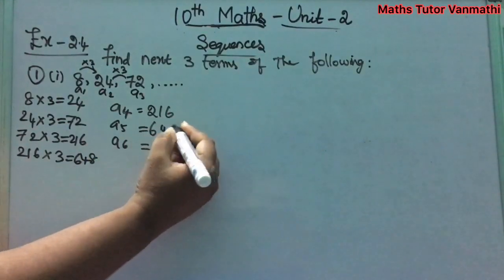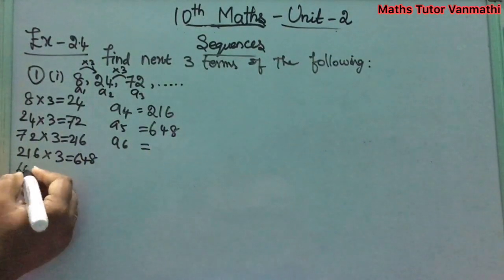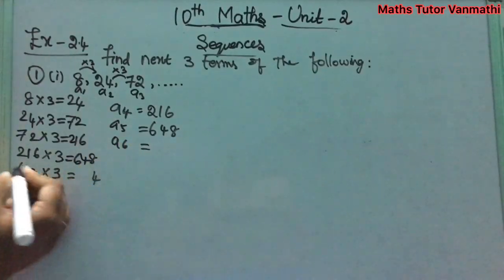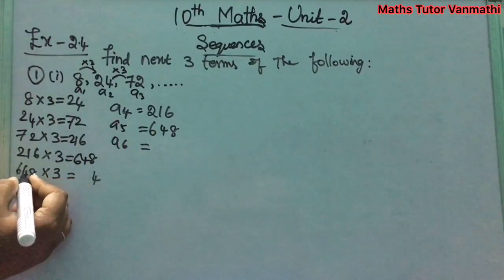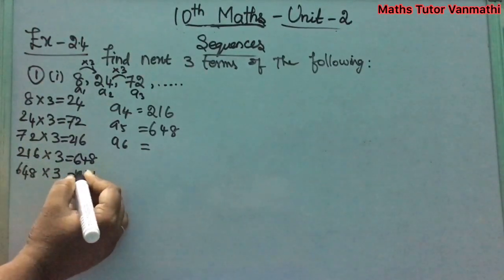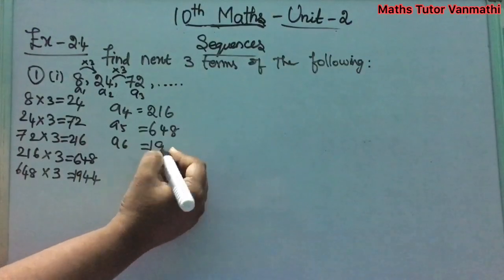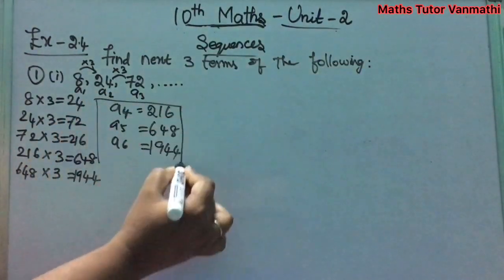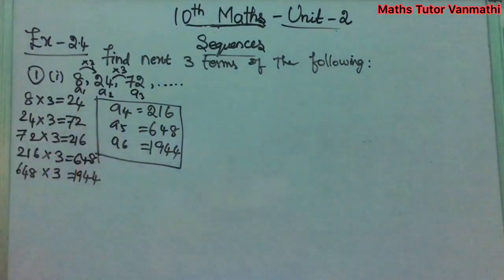So 648. And again 648 into 3 gives A6: 3 eights are 24, 3 fours are 12, 13, 14, and 3 sixes are 18 plus 1, 19. So 1944. So these were the other three values of the sequence, A4, A5, A6. Clear? So next subdivision.